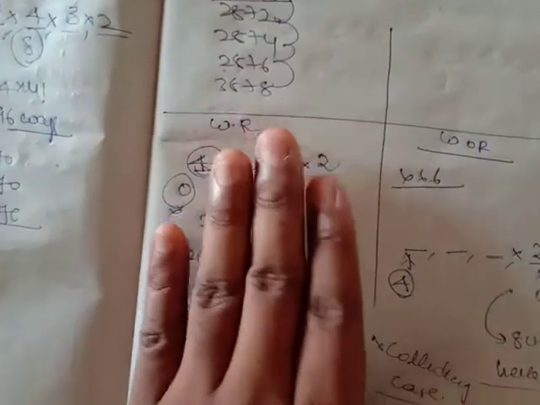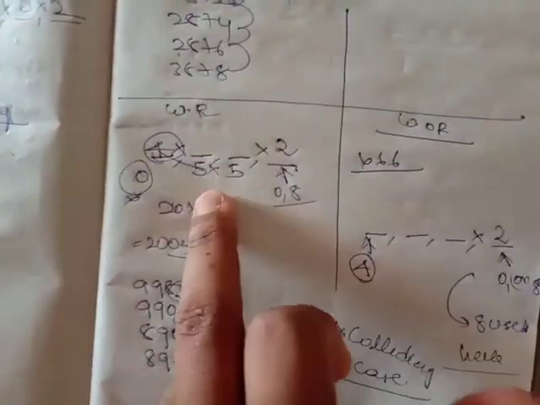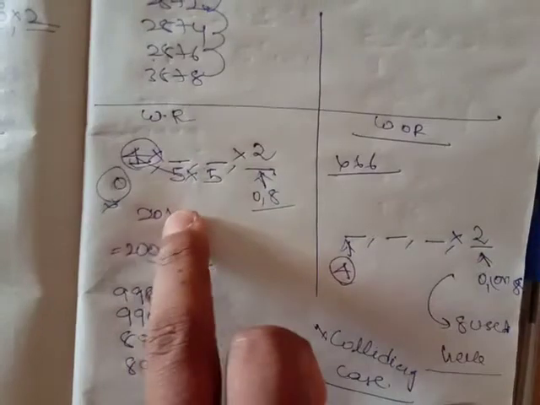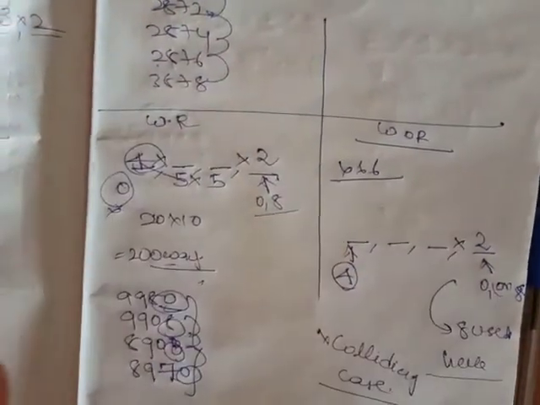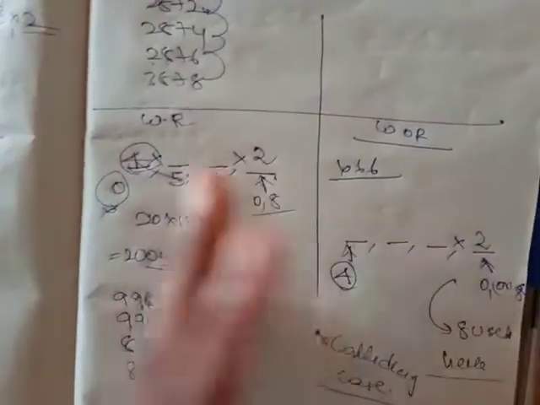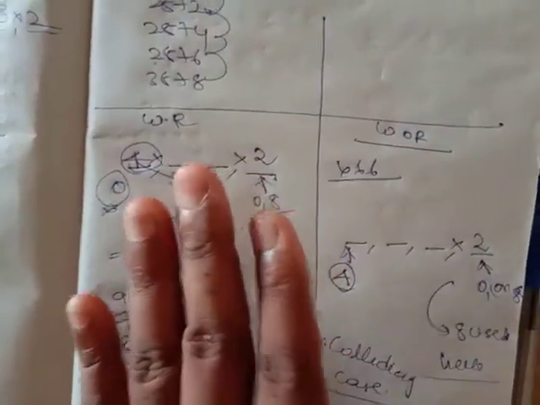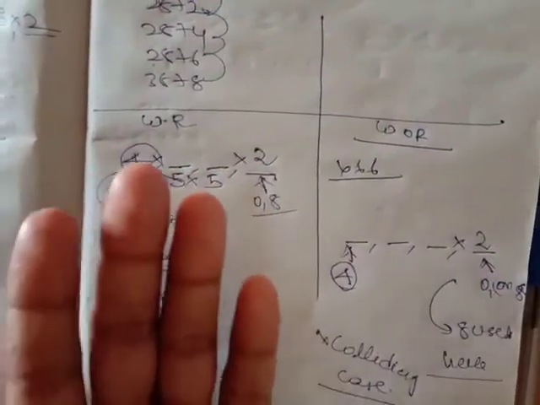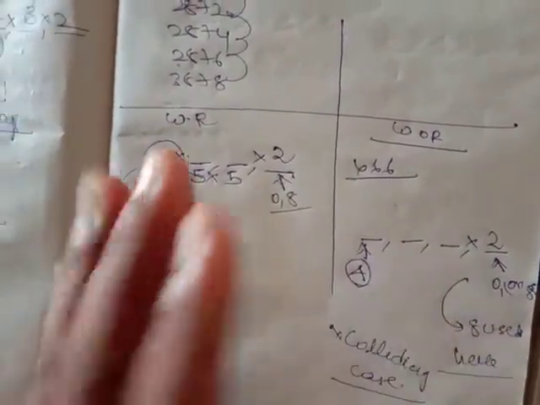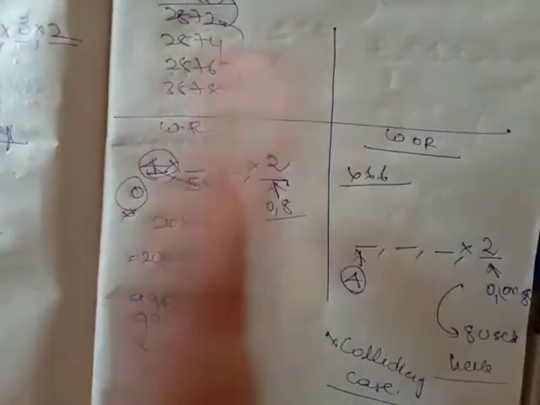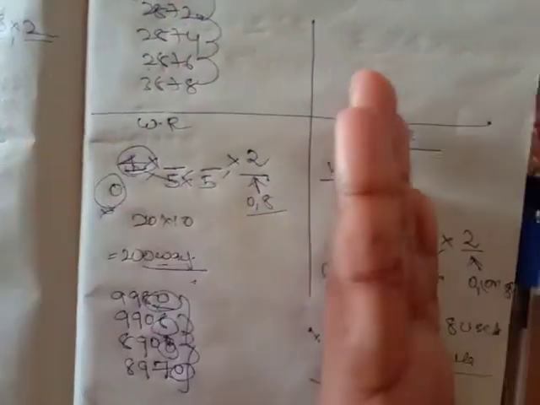Friends, don't think that this is the same case as with repetition. No friends, with repetition is a different case. We'll not be getting any problems of positive and negative conditions with repetition. Don't compare with repetition with without repetition.